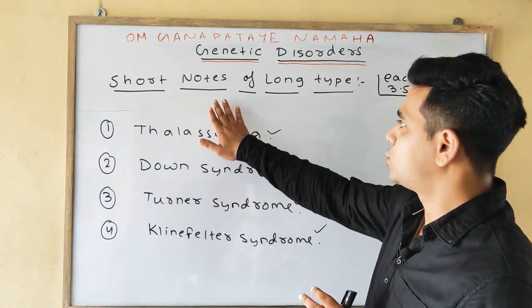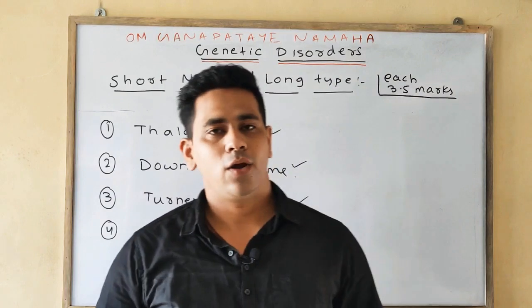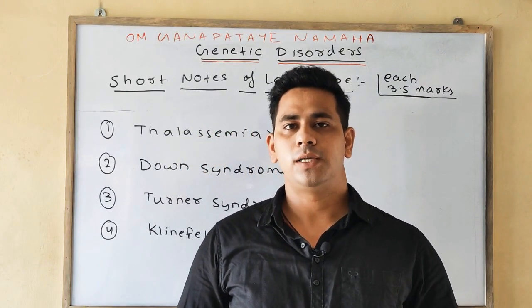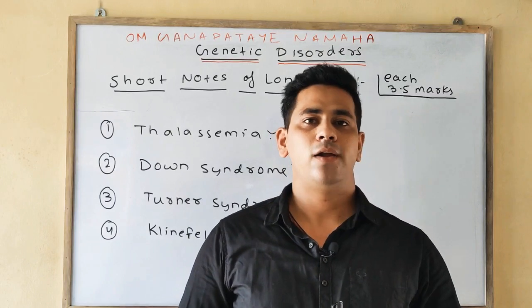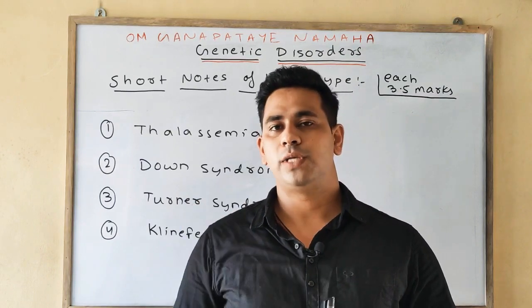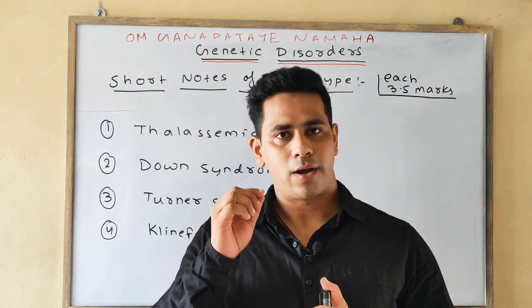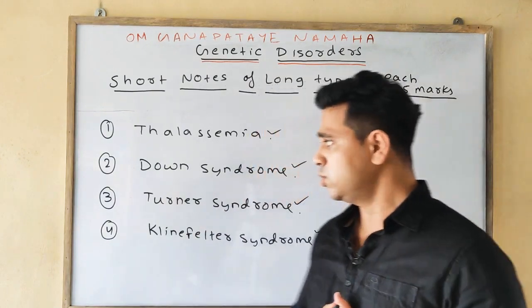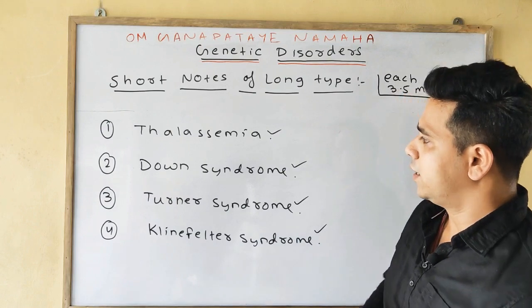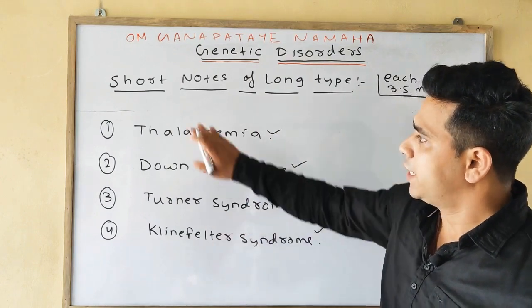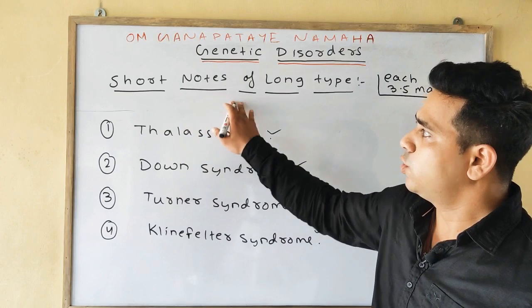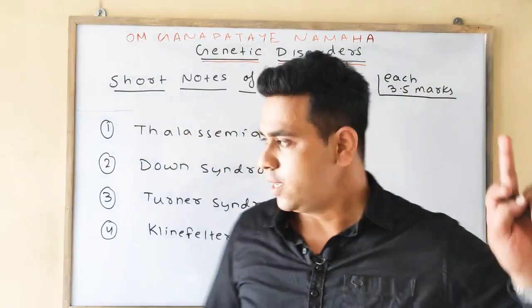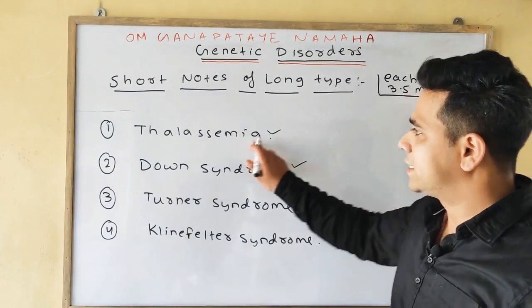Apart from the short note type long questions, there are also various important objectives, various important differences between, and also various short notes each carrying 2.5 marks in the genetic disorder portion. So firstly we'll discuss in detail how you will write if it comes as a short note type long question, each carrying 3.5 marks. So first let's discuss thalassemia.